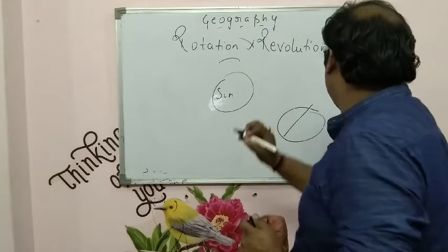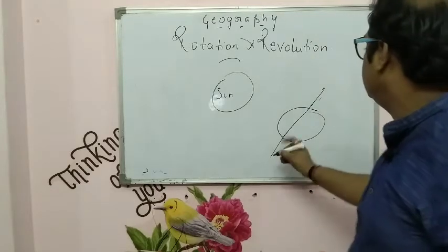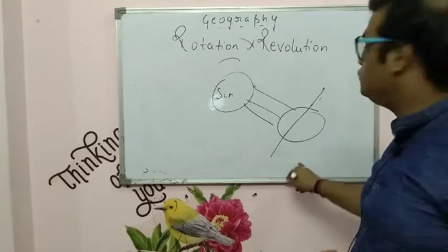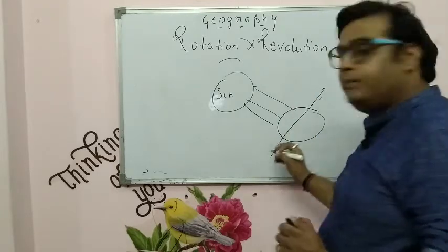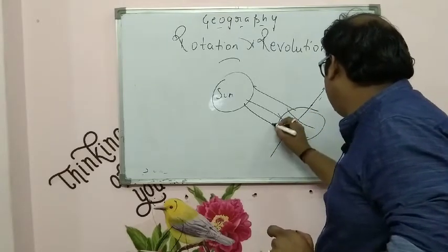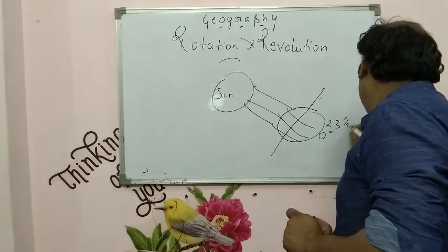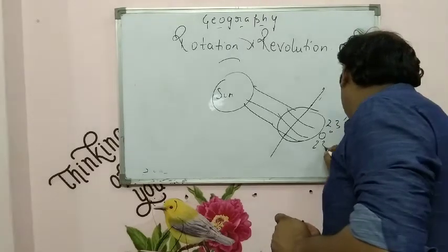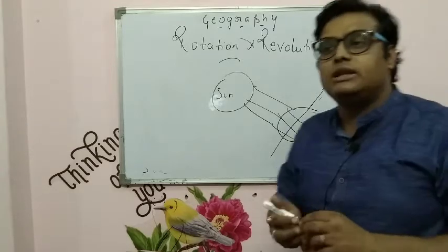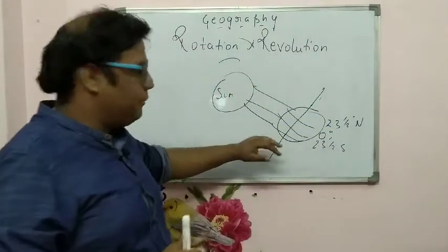When the earth is inclined at a position, what happens due to this inclination is that sunlight falls on the earth. There are three lines: the equator line and the Tropic of Cancer. This is 0 degree, this is 23.5 degree north and 23.5 degree south. This is the maximum position at which the sun's rays fall directly over the tropic.